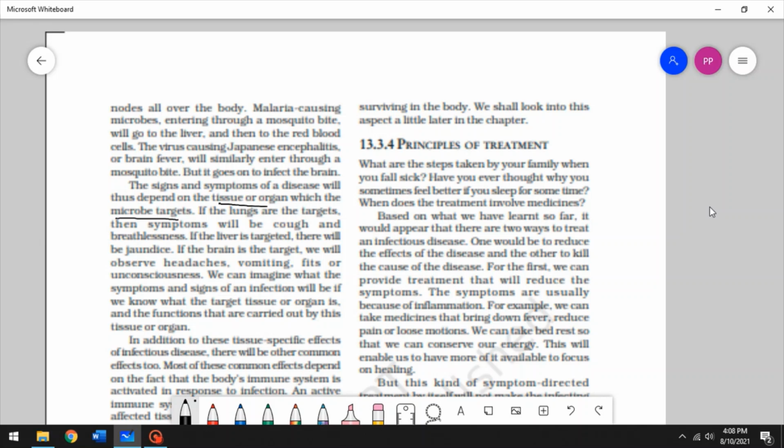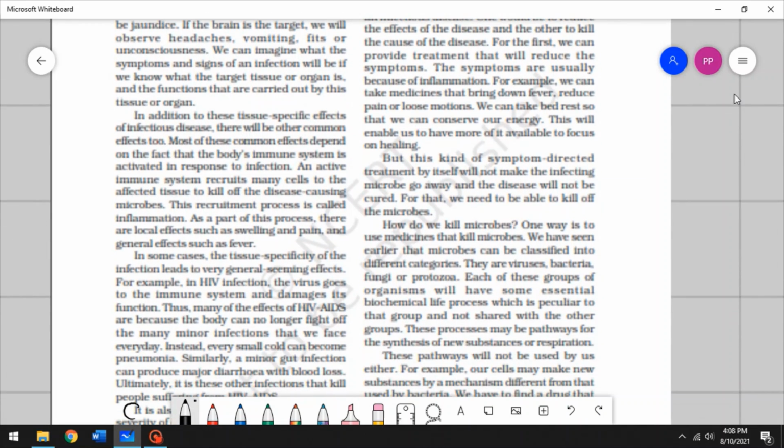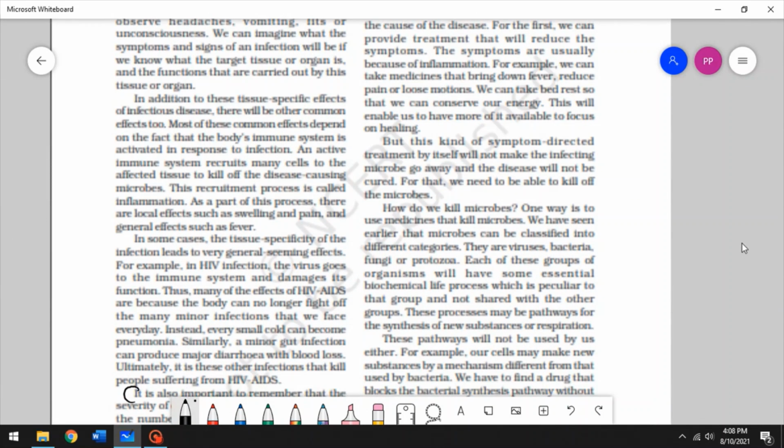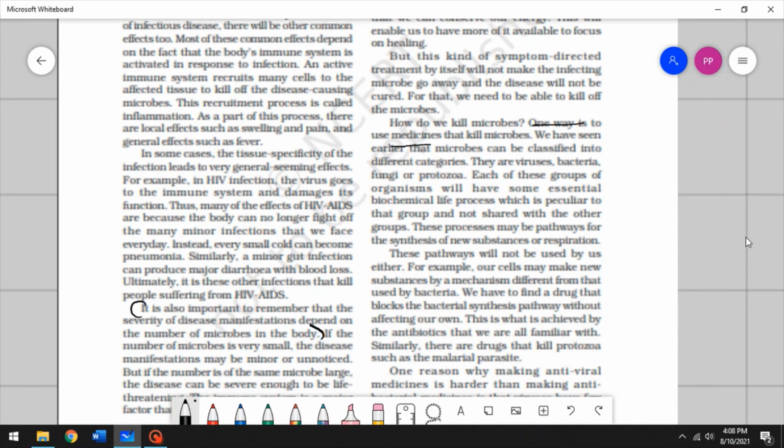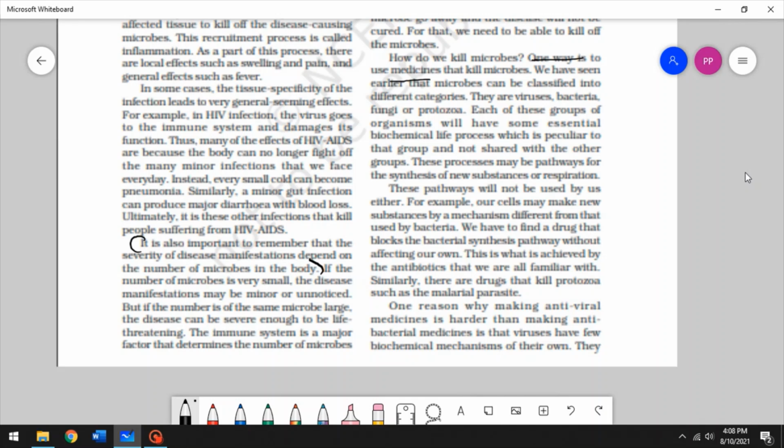Alright, so let's talk about the principles of treatment. So one way to kill microbes is to use medicines that kill microbes, right? But we've seen earlier that microbes can be classified into different categories, and for each vector or for each agent, the treatment kind would be different.